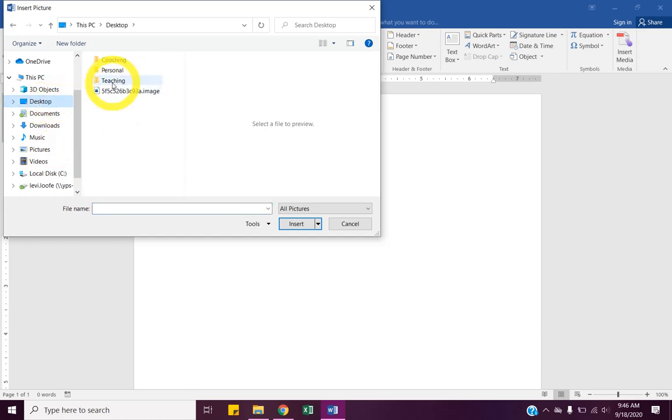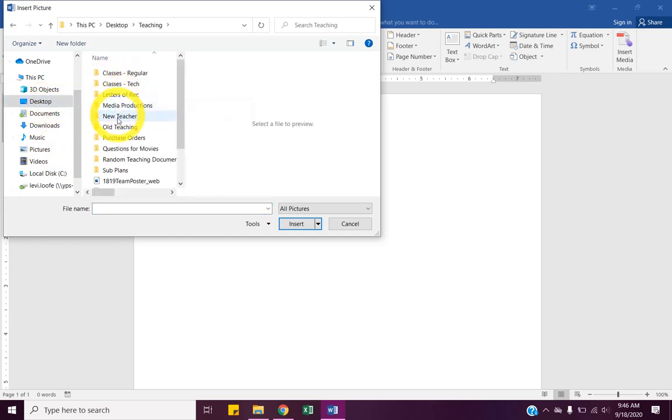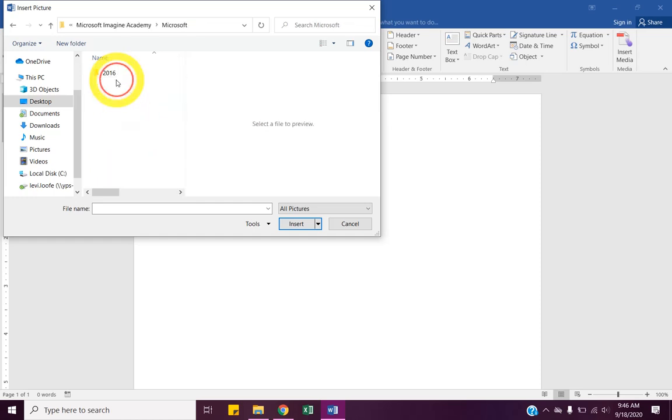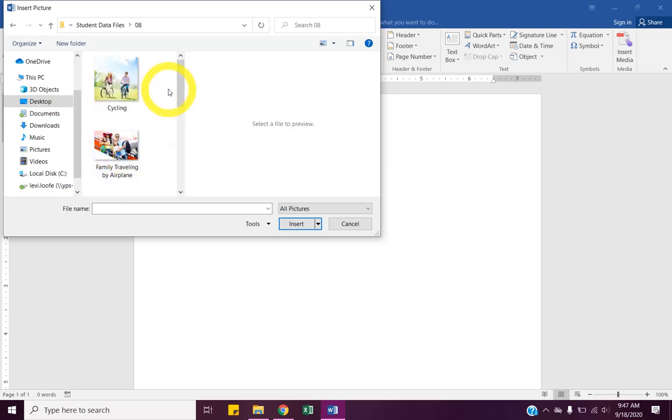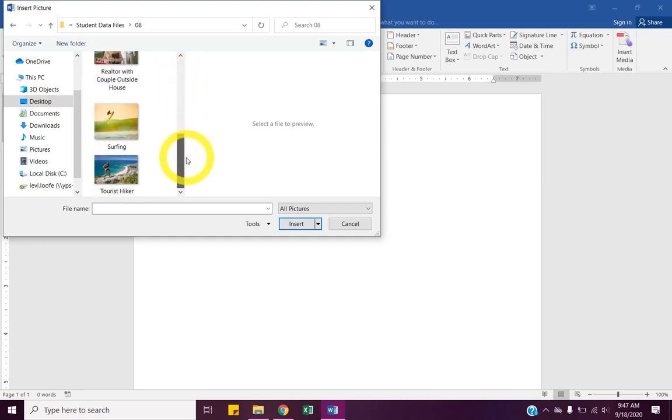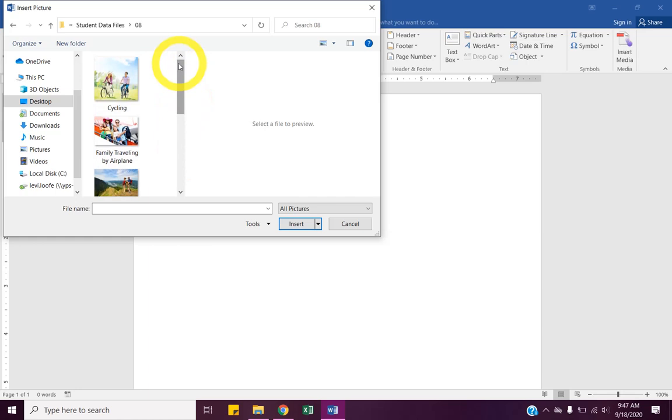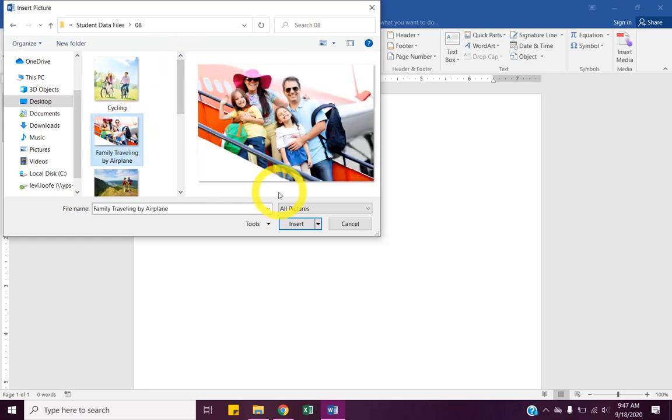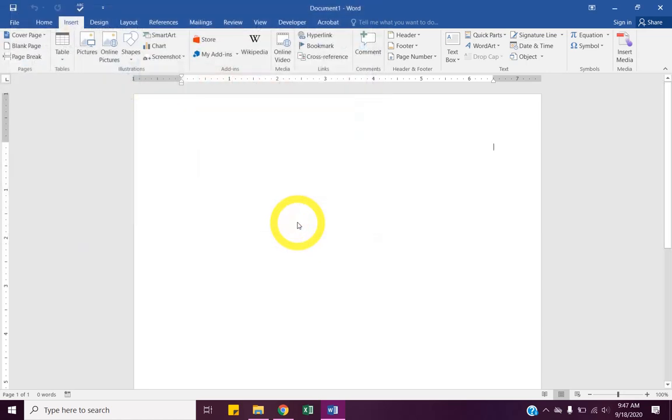Give me a second to get to our folder here. Let's do the family on the airplane.